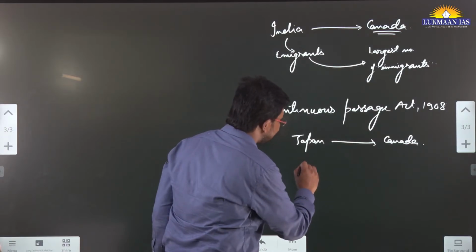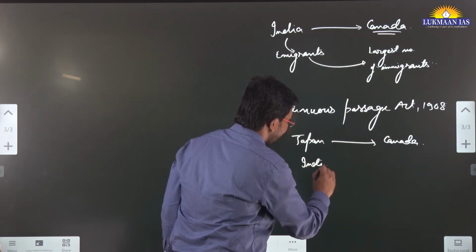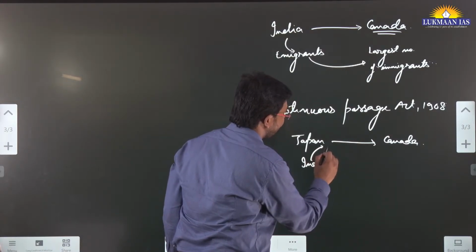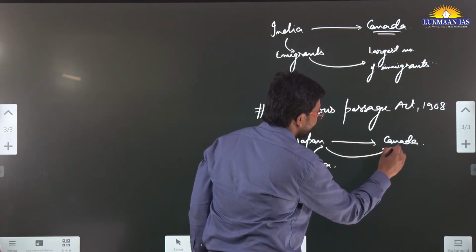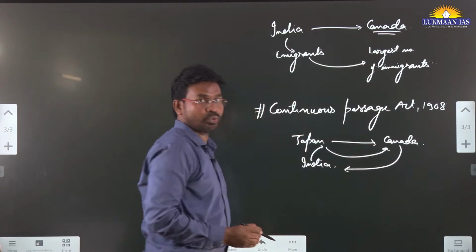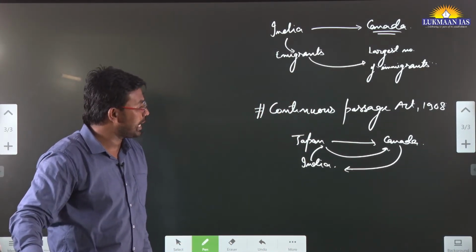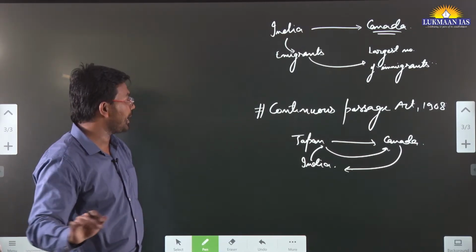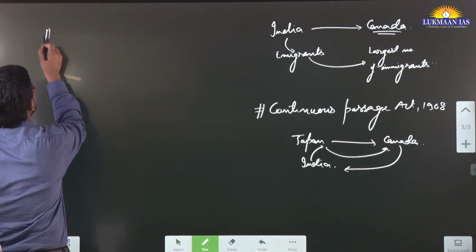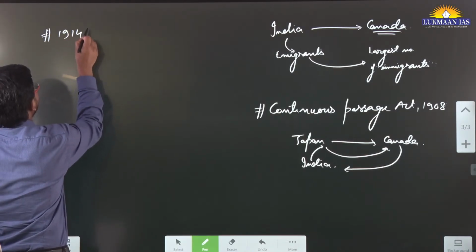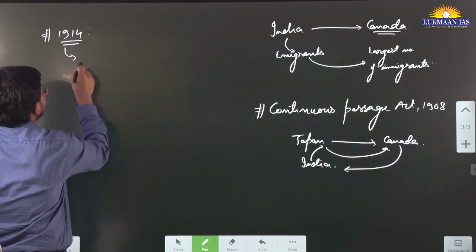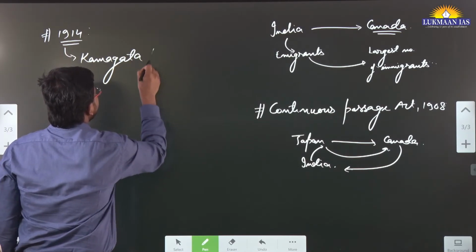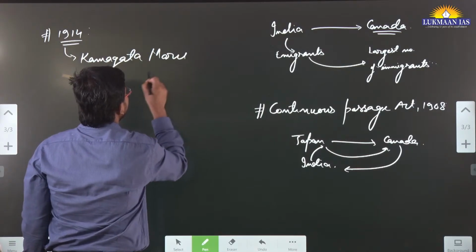Similarly, if some Indian people go to Canada but take the route from India to Japan and then from Japan to Canada, these people can be expelled also. This is precisely what happened more than 100 years back, in 1914, in an incident known as the Komagata Maru incident.